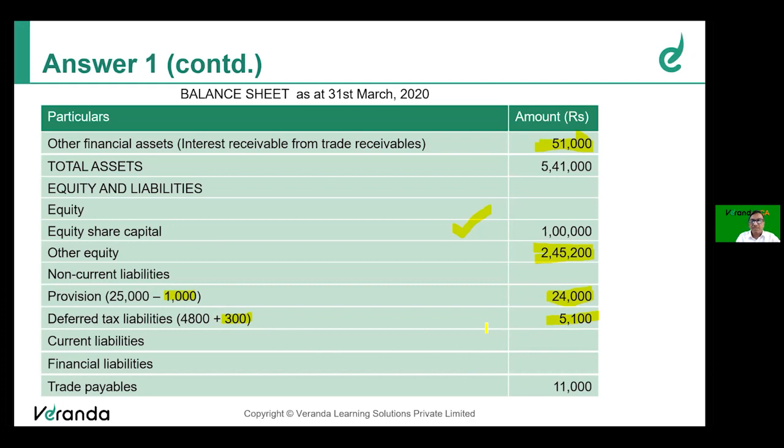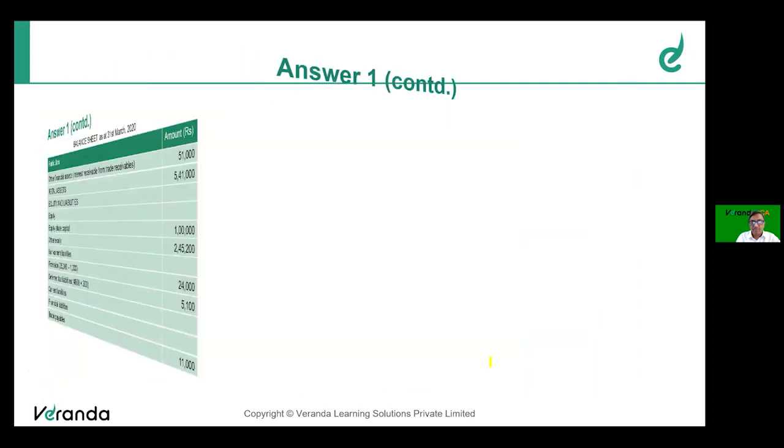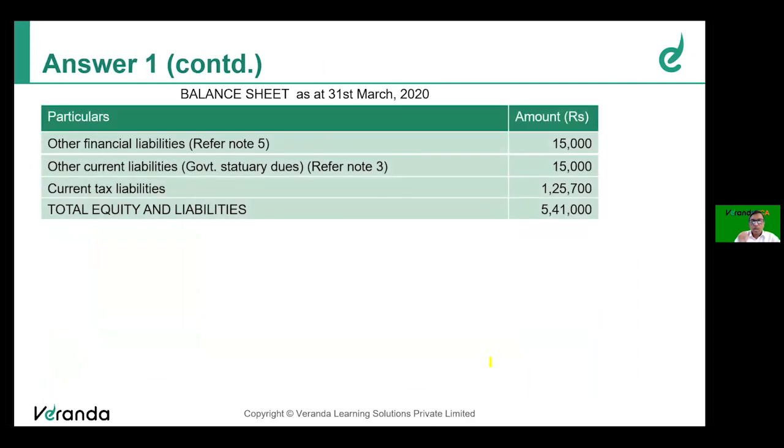Trade payable is 11,000. I don't think there is any change in that. Later, other financial liabilities, refer note number 5. Other current liability, refer note number 3. Current tax liability, given in the question, we have recorded that.